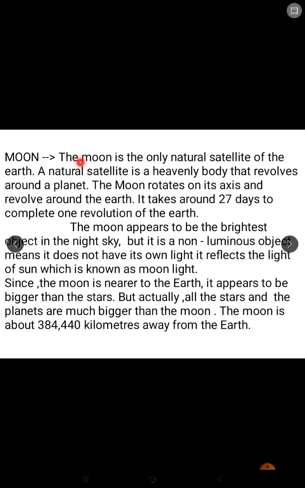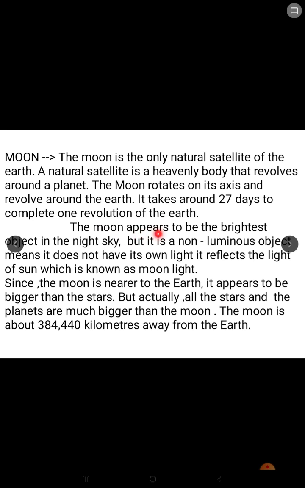Now, what is the Moon? The Moon is the only natural satellite of the Earth. So, what is a natural satellite? You all know that a natural satellite is a heavenly body that revolves around a planet, and the Moon is the only natural satellite of the Earth. Now, the Moon rotates on its axis and revolves around the Earth. It takes around 27 days to complete one revolution of the Earth.